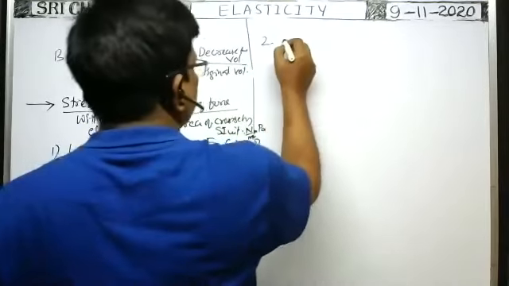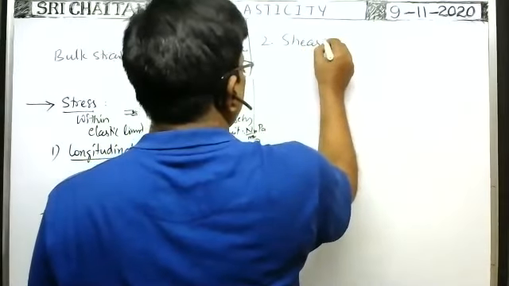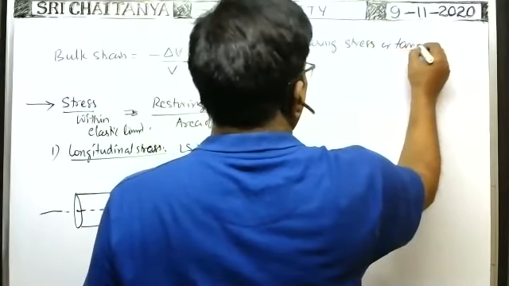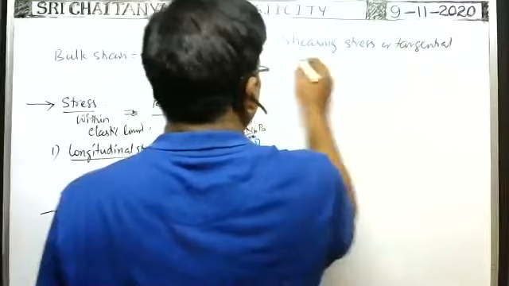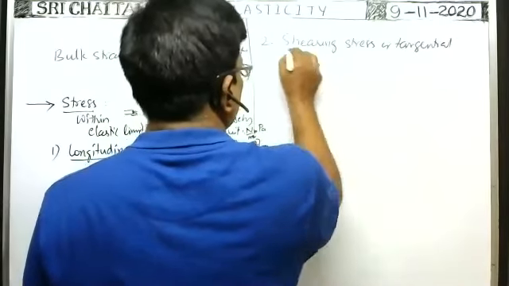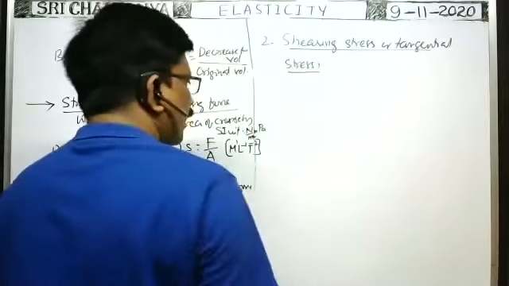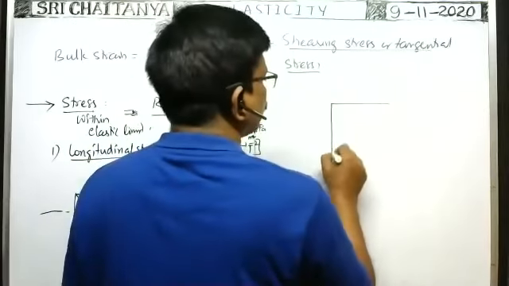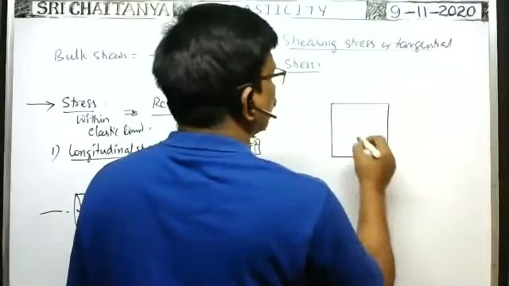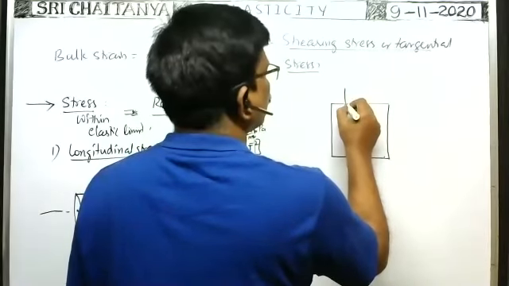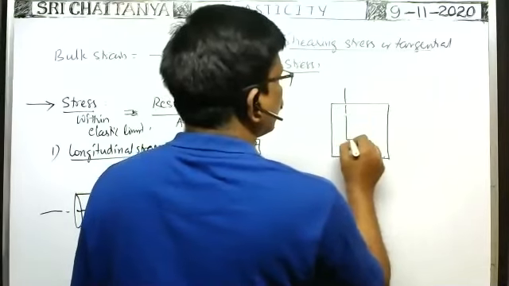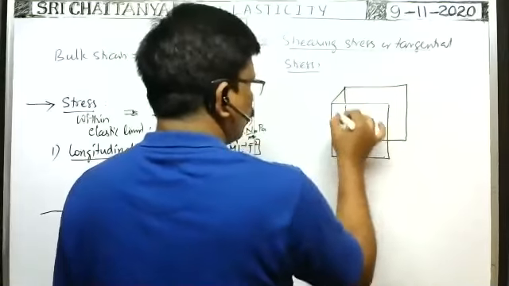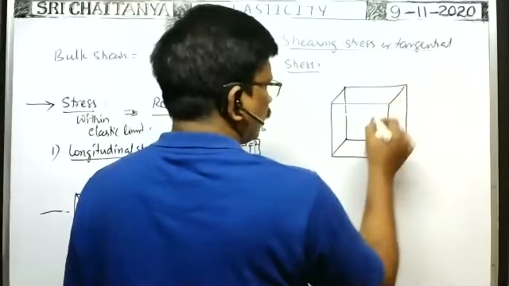Second one, shearing stress or tangential stress. Previously we had a diagram; now, it is a tube.